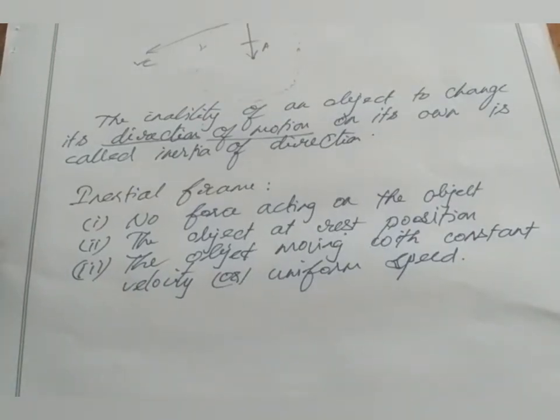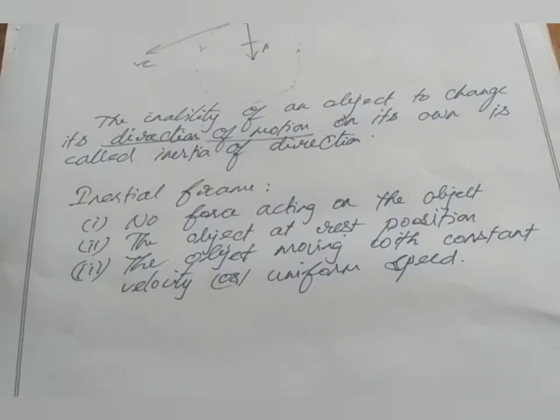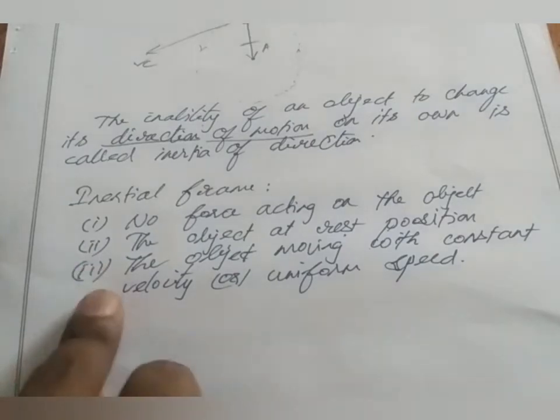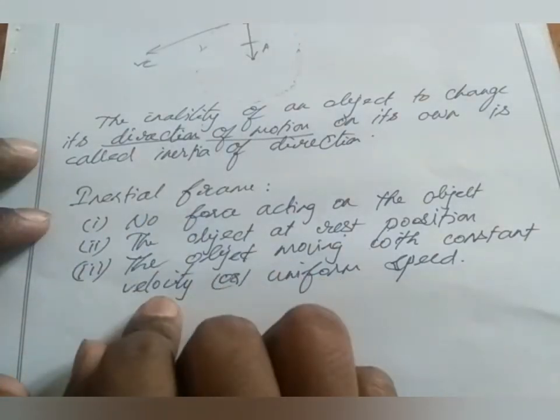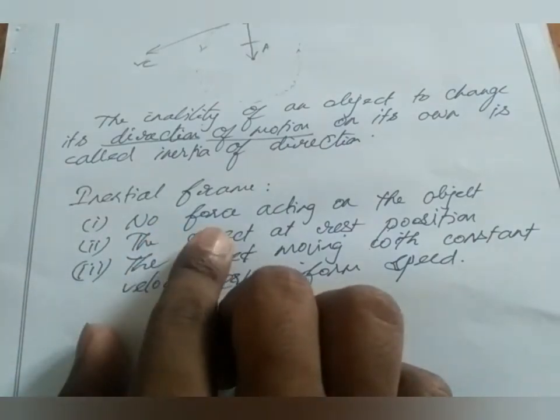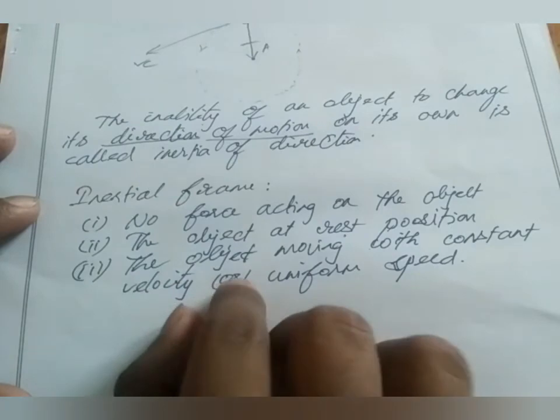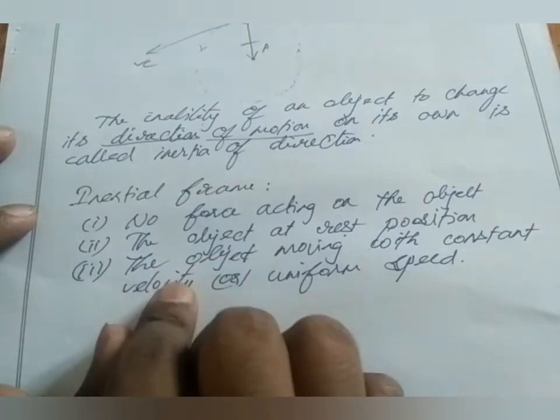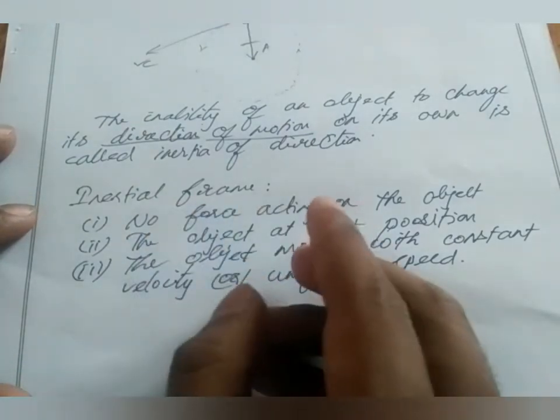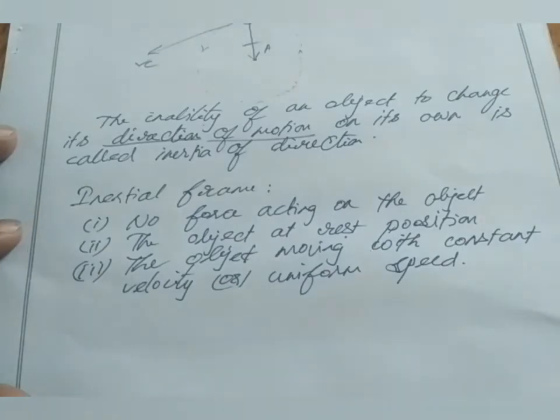So there are totally three conditions, as I said earlier. Either the object has no force on it, or the object is at rest position, or the object is moving with constant velocity. So we can see Newton's first law in these three points. If there is no force acting on the object, then it will stay at rest or keep on moving according to Newton's first law.